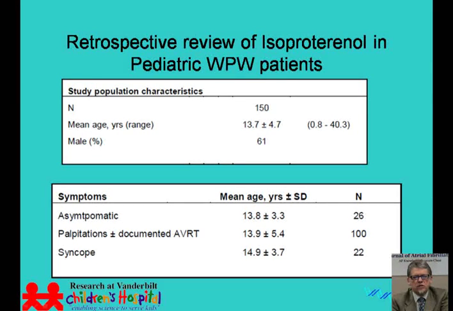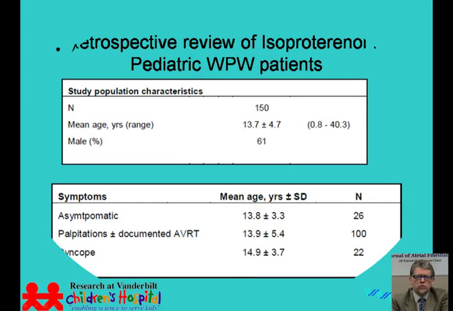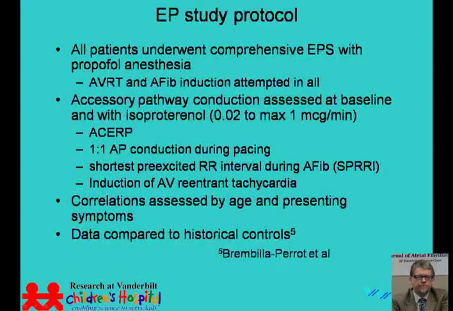After the induction of anesthesia and deployment of catheters, we studied accessory pathway conduction and attempted induction of AV reentrant tachycardia and atrial fibrillation in all of our patients. Accessory pathway conduction was assessed at baseline and with infusion of isoproterenol beginning at 0.02 micrograms per kilogram per minute and a maximum of 1 microgram per minute regardless of patient size.